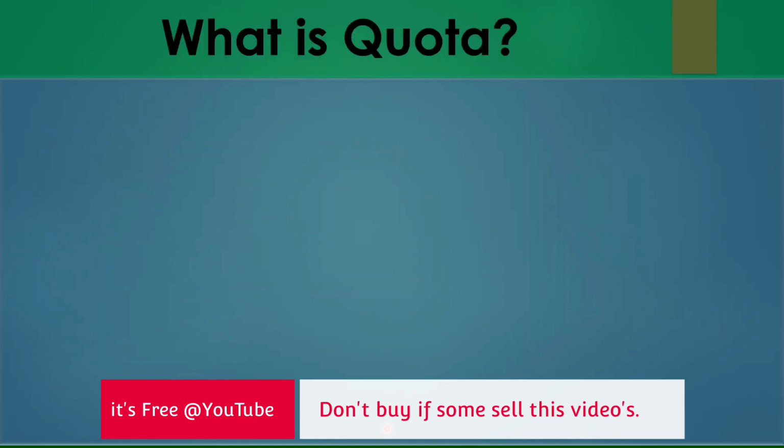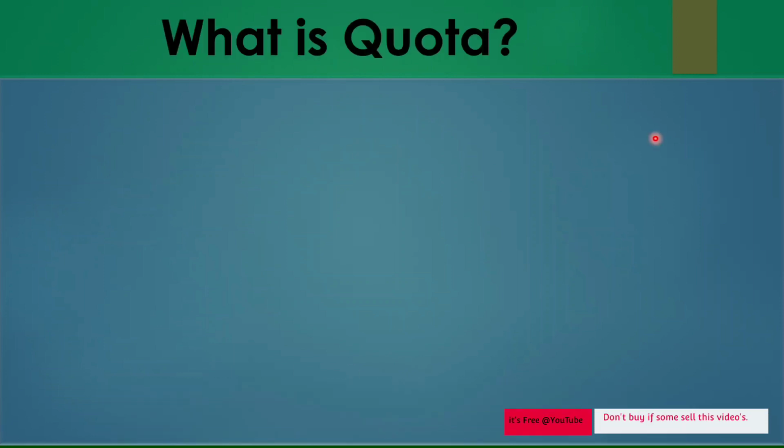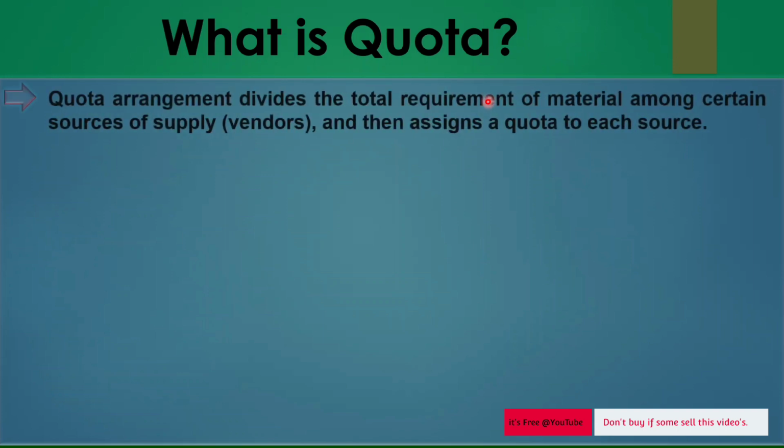So, basics about quota. What exactly is a quota, or quota agreement? The name itself suggests that a quota means some sort of decided percentage or quantity for a particular thing. But in SAP procurement, the quota agreement divides the requested material among certain vendors.